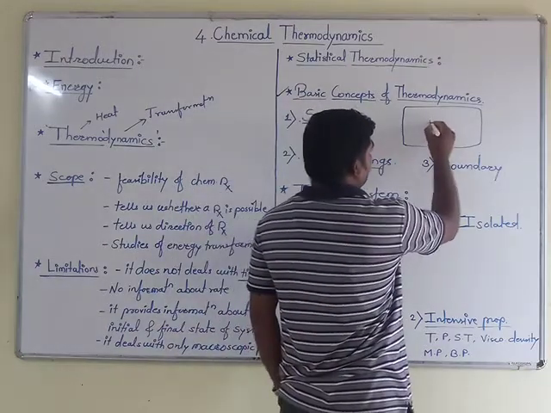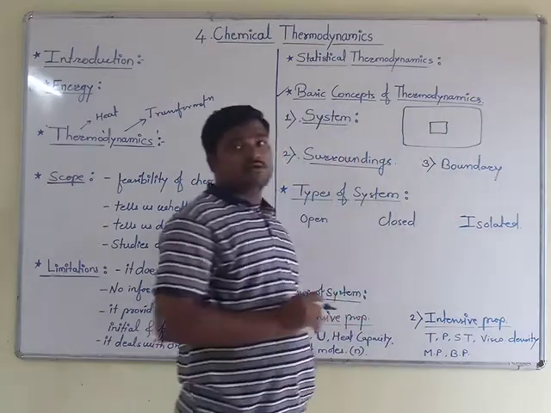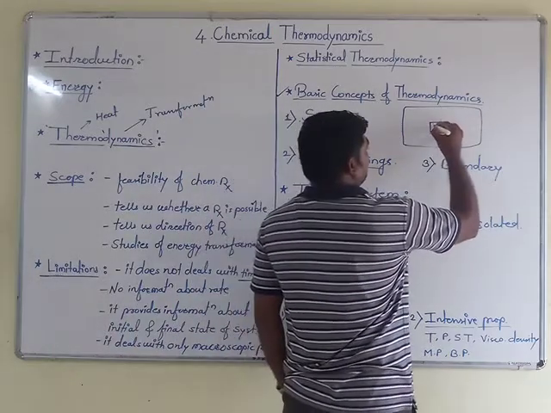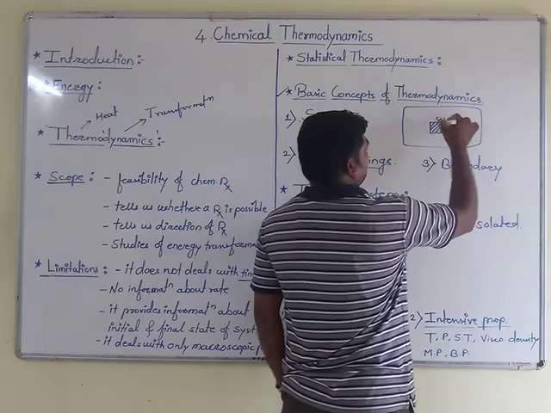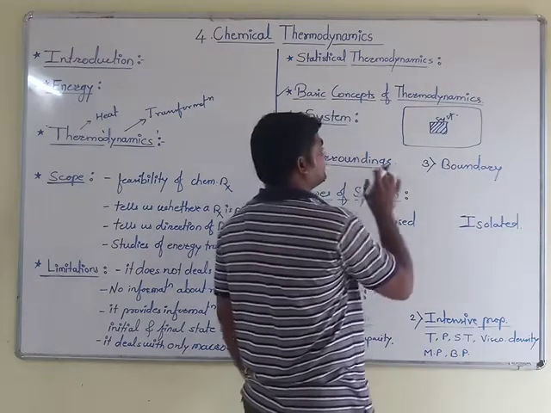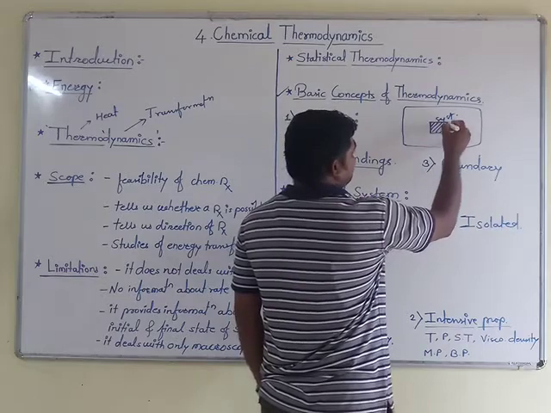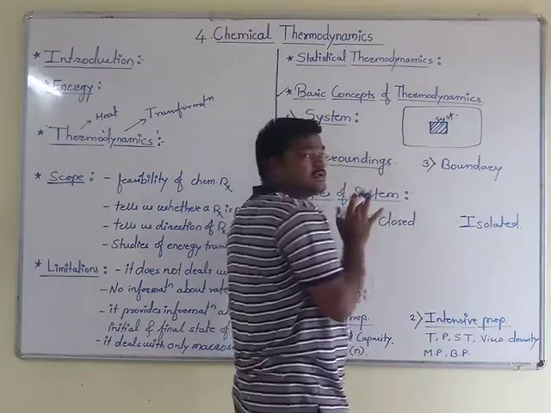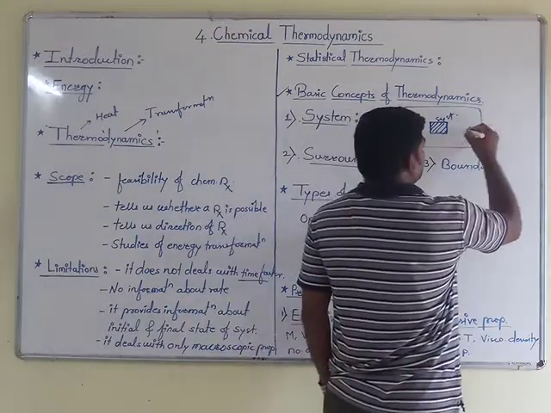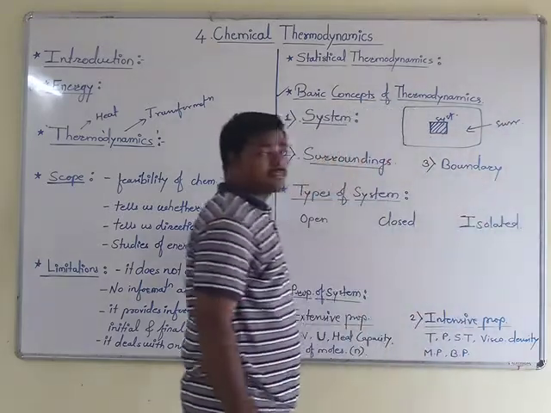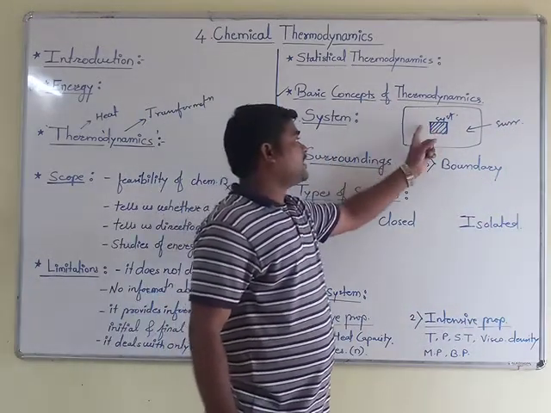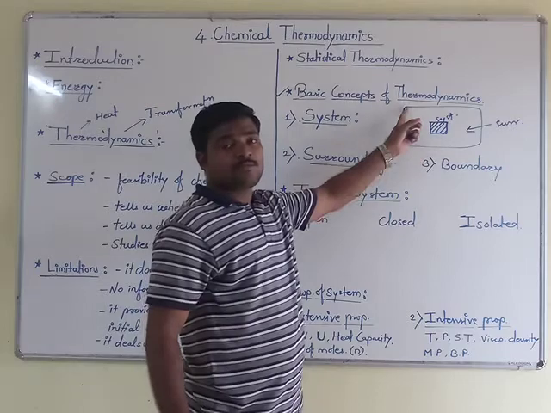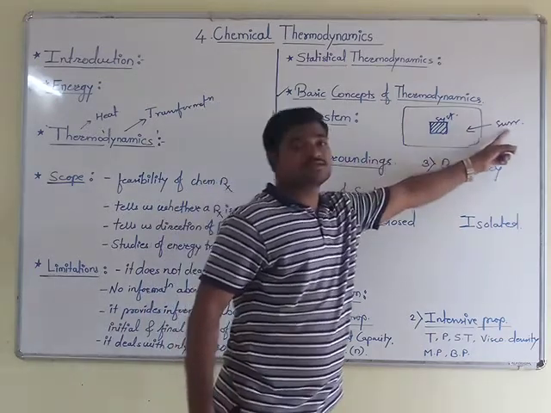Suppose here is the chemical reaction which we carry out in this part. This is the system. The part other than the system which remains in the universe is called the surrounding.